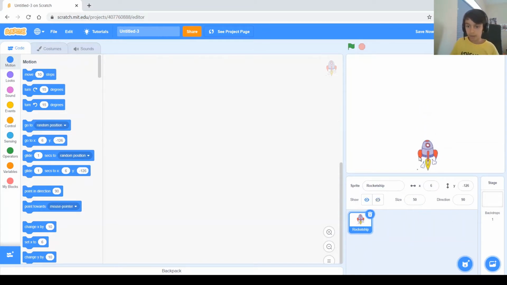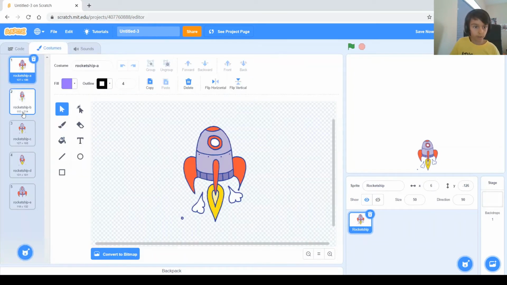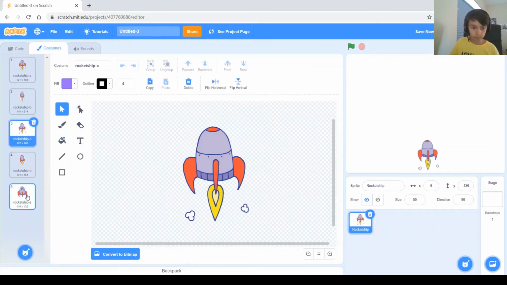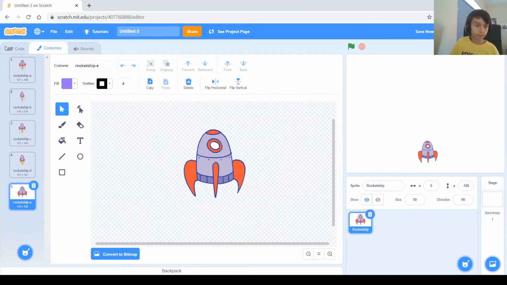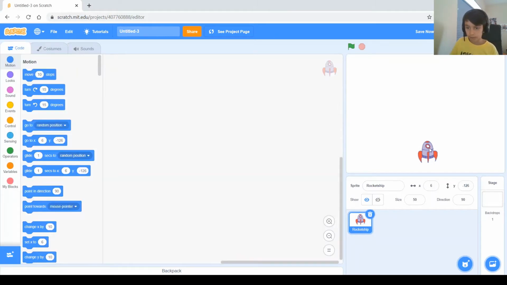And now it has this fire behind it. Let's see if there's any costumes without that fire. So it actually has 4 different costumes. Well, 5 different costumes. And this one has no fire. So we can go ahead and place that and start coding.